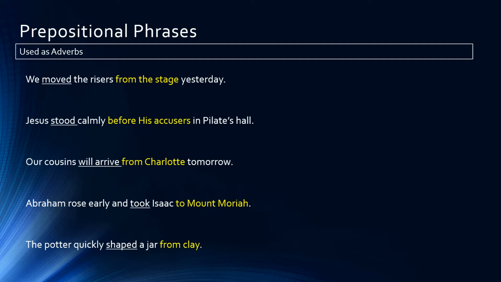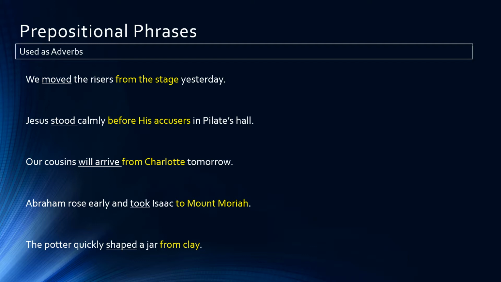We moved from the stage. Jesus stood before his accusers. So before his accusers is a prepositional phrase modifying the verb stood. Our cousins will arrive from Charlotte tomorrow. From Charlotte is the prepositional phrase modifying the verb will arrive.